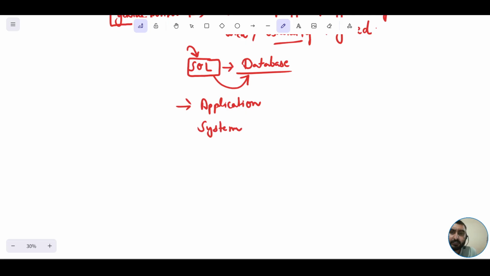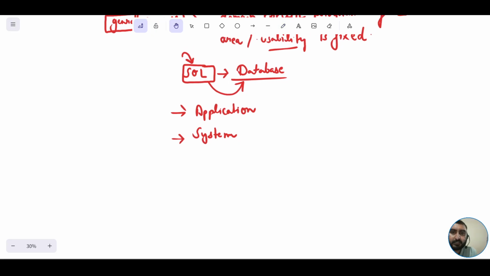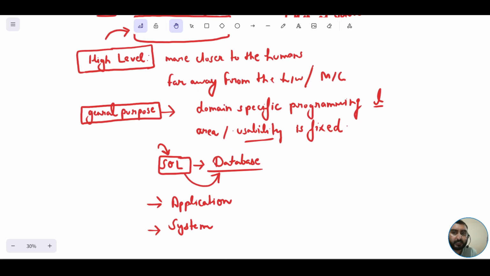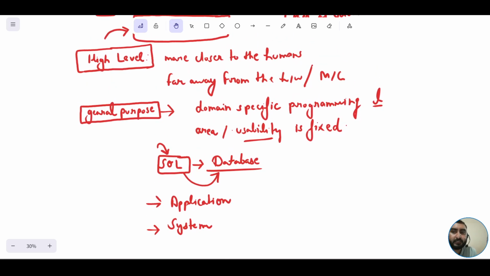And there could be certain other use cases of Java which we would be discussing ahead. So this is the reason why Java is considered as general purpose, because it is generic. Its use case is general. Generally, we can use it at certain number of fields. It's not bound to any one domain.